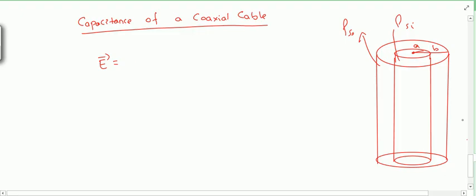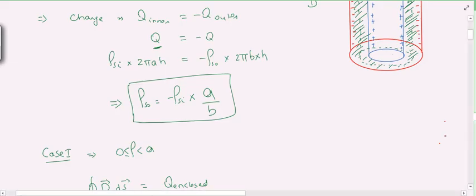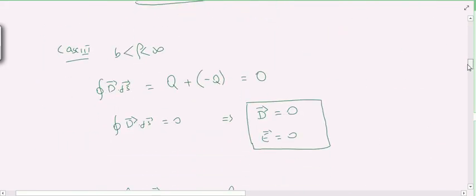So now let us take this cable again and use that result of the electric field. This was the cable having rho s i as the inner conductor surface charge density and rho s naught for the outer surface charge density, and we can find the charge using these formulas.